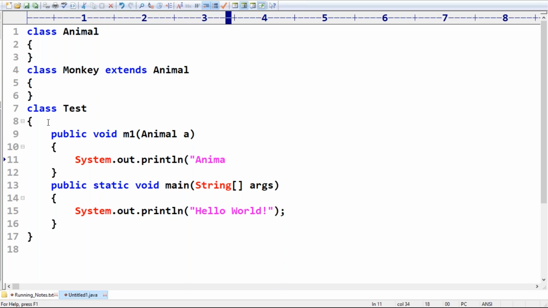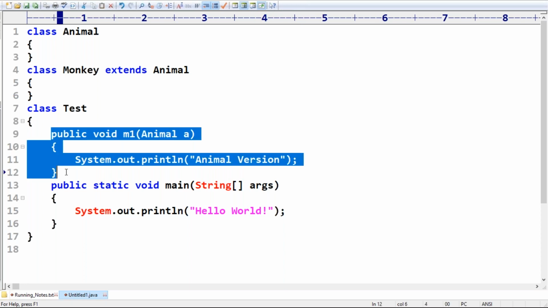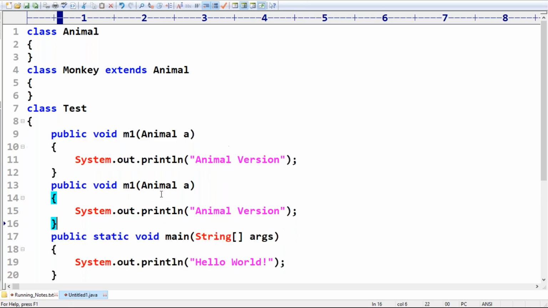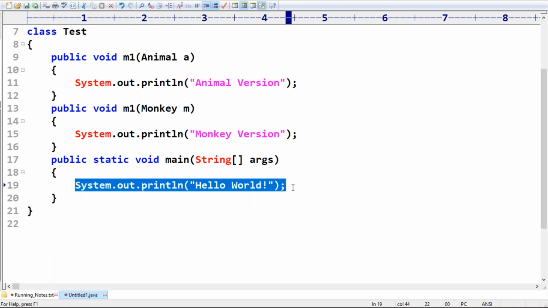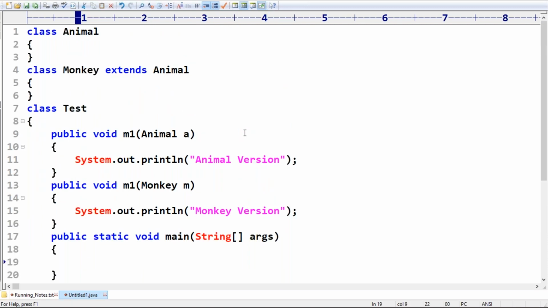Similarly, public void m1, here I'm going to take Monkey. My requirement is Monkey m. System.out.println, "Monkey version". That's all. Now take very special care about this one.